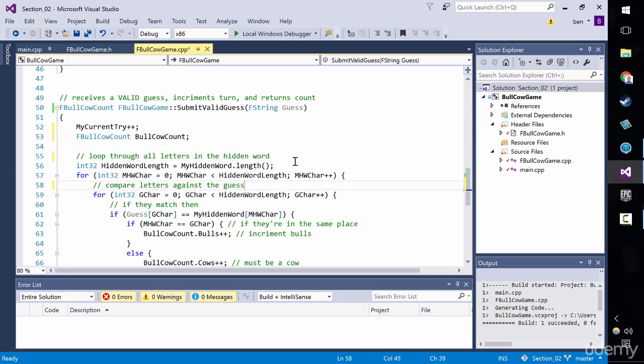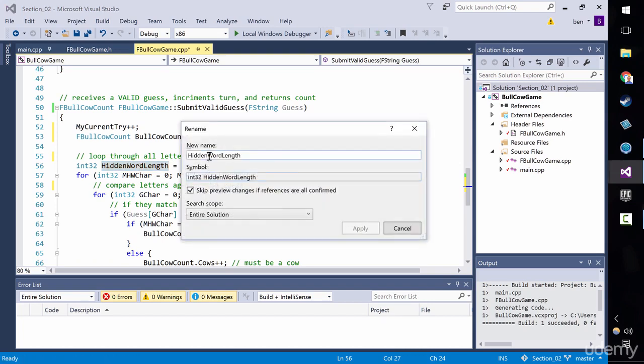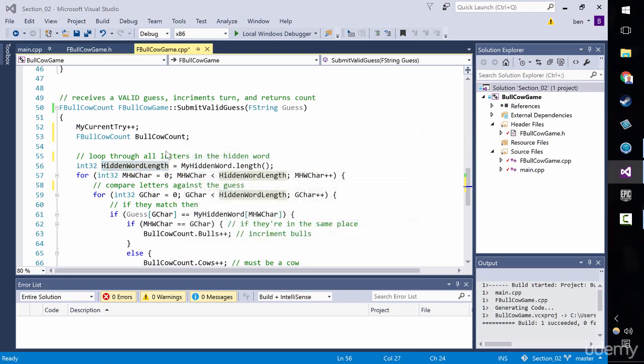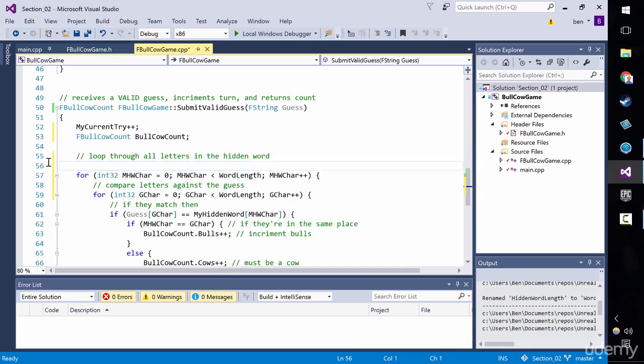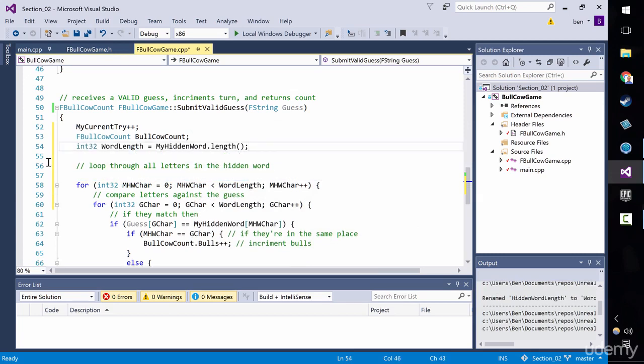Okay. Now, there's another thing. This hidden word length we've used in both cases, but in one case we're going through the hidden word, in the other we're going through the guess. Now, that's okay because they must be the same length, but let's make that more explicit. Let's rename hidden word length to just word length, which immediately raises the question, which word? Which is fine. Let's comment to explain what we're doing. Assuming the same length as guess.